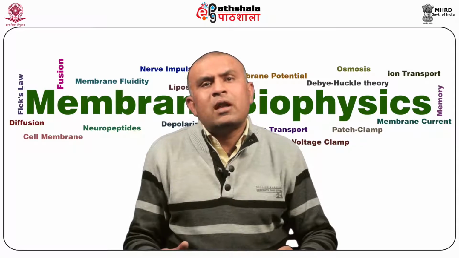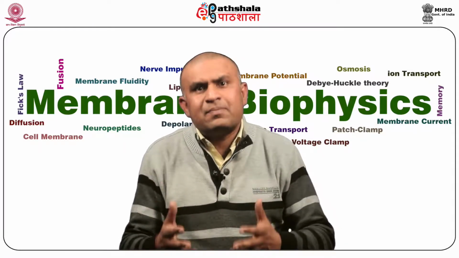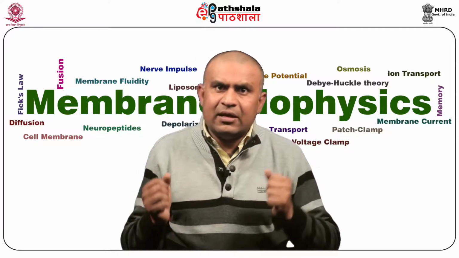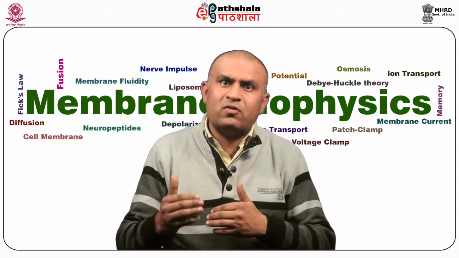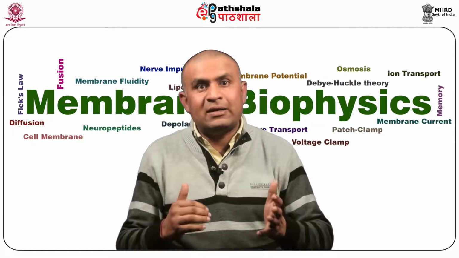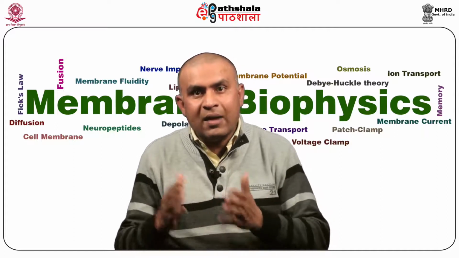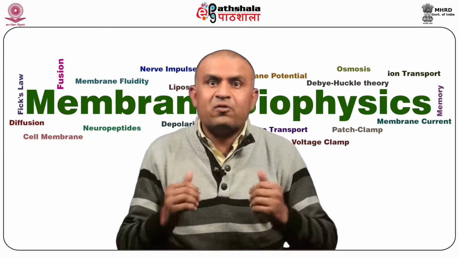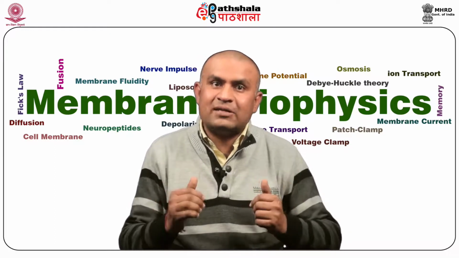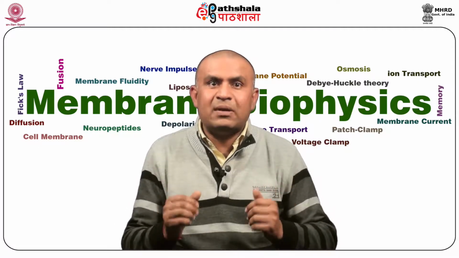So now, how do we measure polarity? Polarity is measured by the partition coefficient. It is the ratio of a molecule's solubility in an organic solvent to its solubility in water. The more non-polar, the higher the partition coefficient. Amino acids with hydrophobic side chains have a high partition coefficient and reside near the membrane. Example, tyrosine.